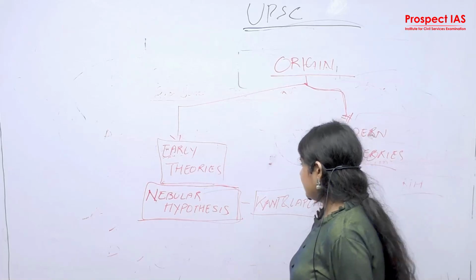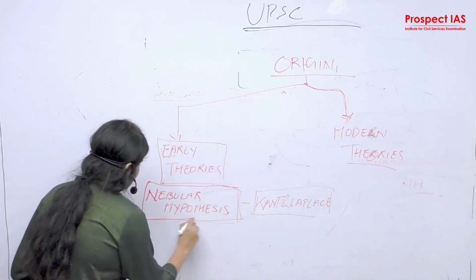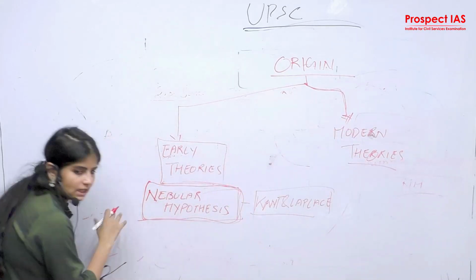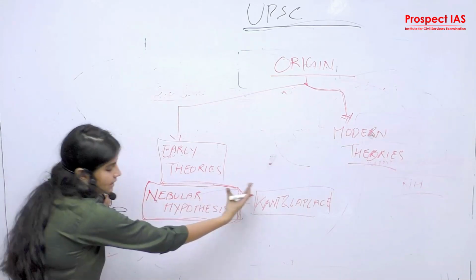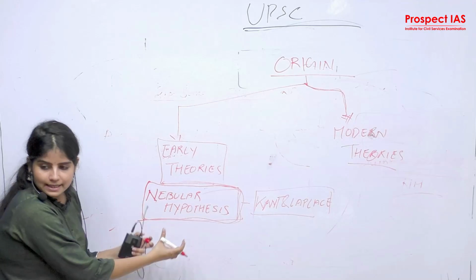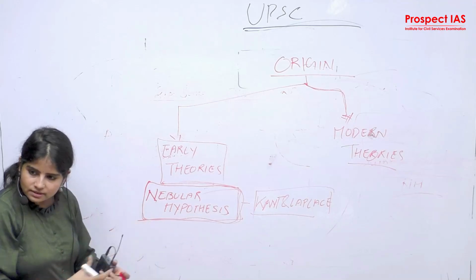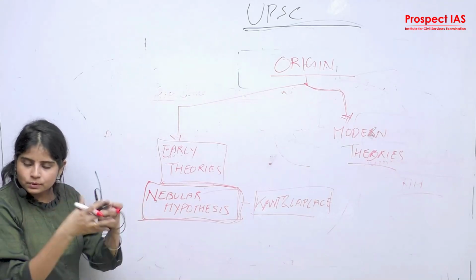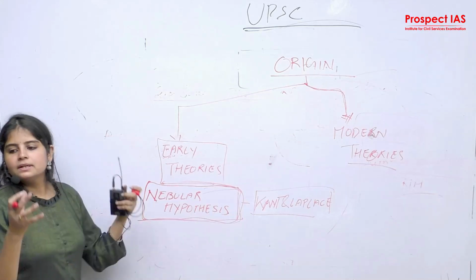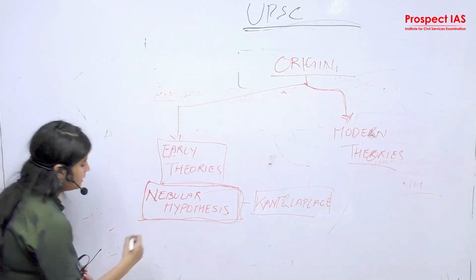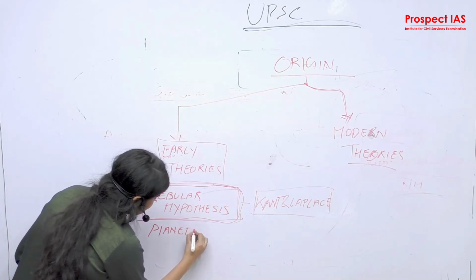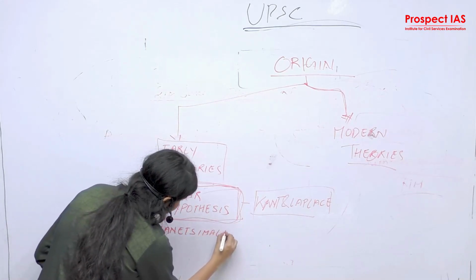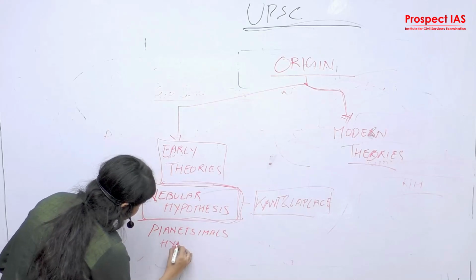Okay, now the second one. The second one was accumulation, the theory of accumulation. Here we discussed that an explosion made the universe or solar system. The second discusses the accumulation, the togetherness that has helped the planet to grow. So the theory was the planetesimals hypothesis.